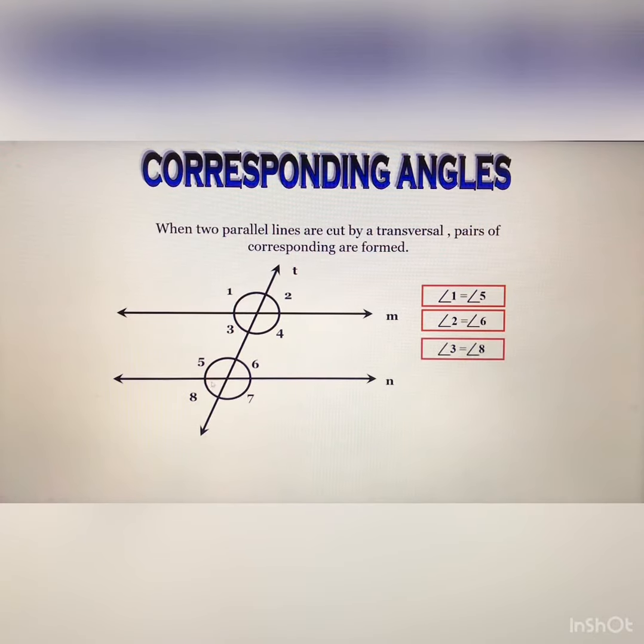Angle 3 and angle 8 are also corresponding angles, they are equal. And last one, angle 4 and 7, also corresponding angles, equal. So corresponding angles 1 and 5, 2 and 6, 3 and 8, 4 and 7 are always equal to each other.